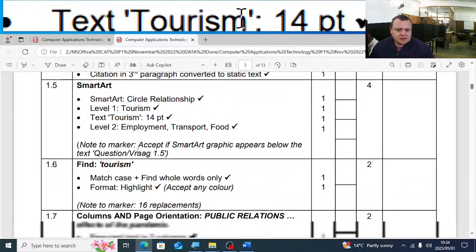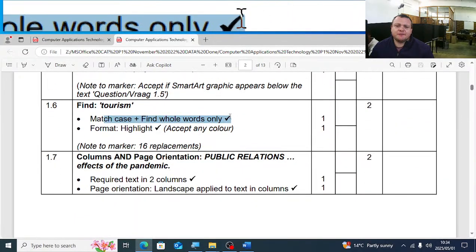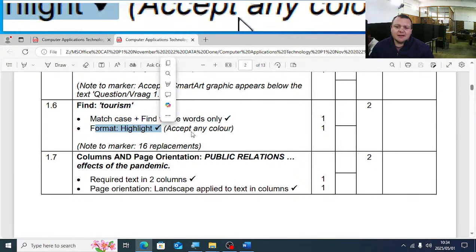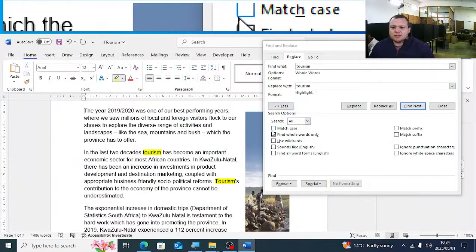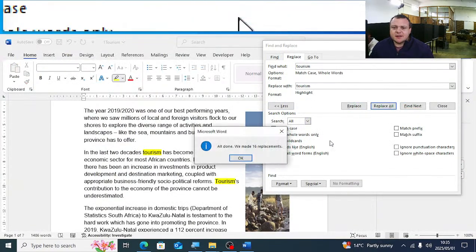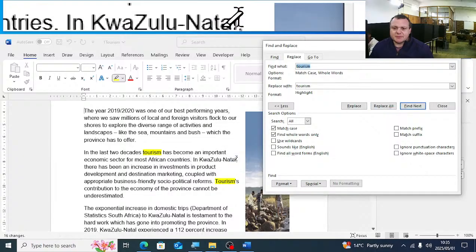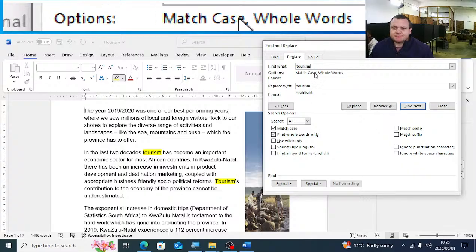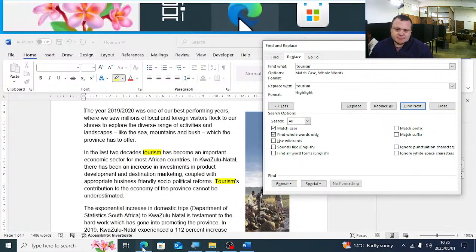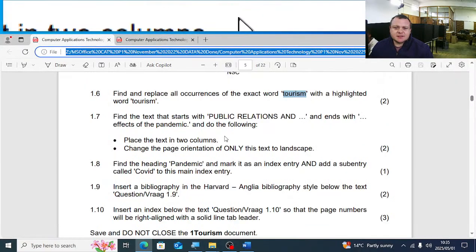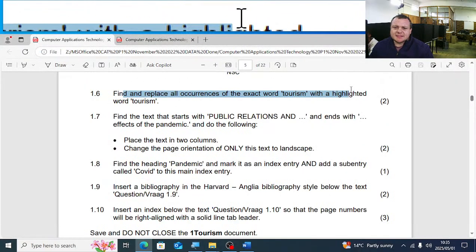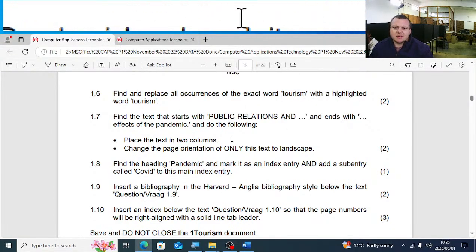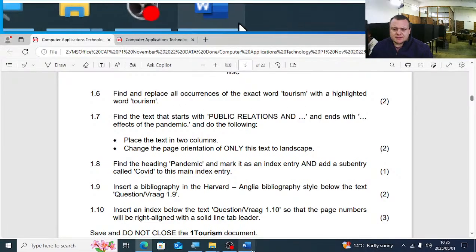They said there, match case plus find all words only. Format highlight, accept any color. Sorry, they also said match case. So let's just see there, my mistake, there should be 16 replacements made. Okay, match case, because it should be lowercase letters, and then whole words only. Question is, again, find and replace all the occurrence of the exact word tourism. So it must be spelled also exactly the same. I missed that one. And with a highlight word tourism.